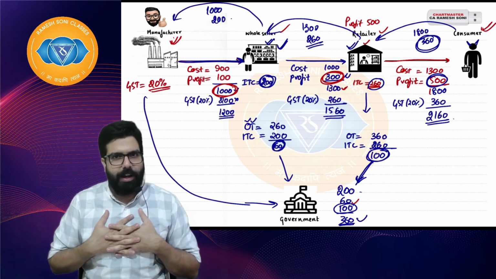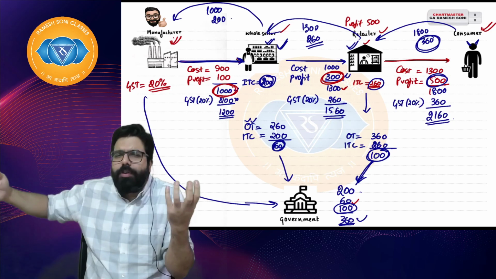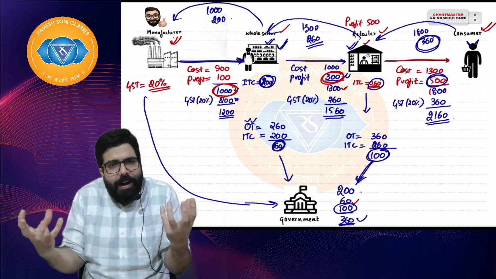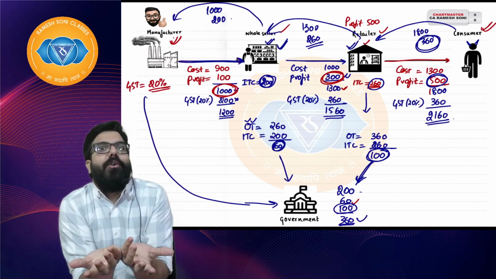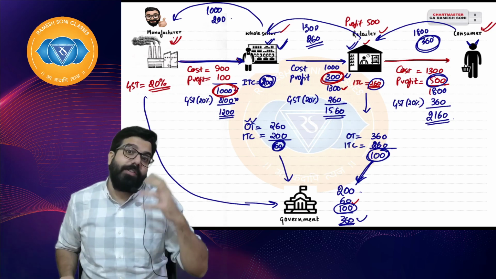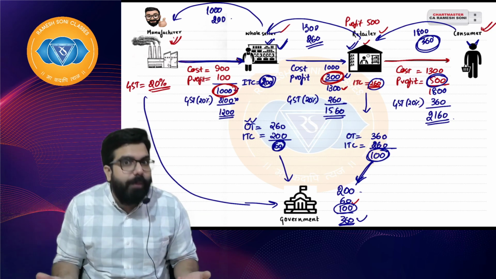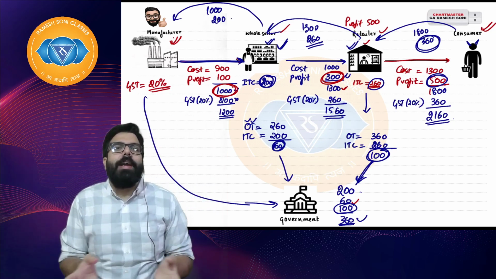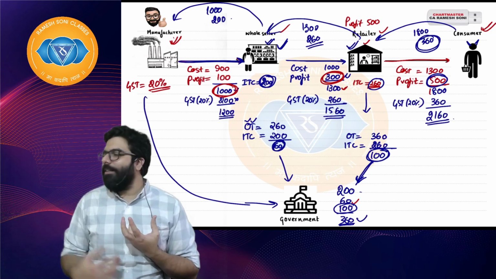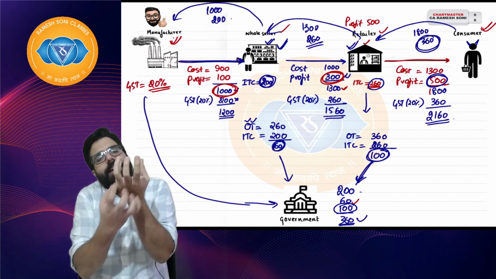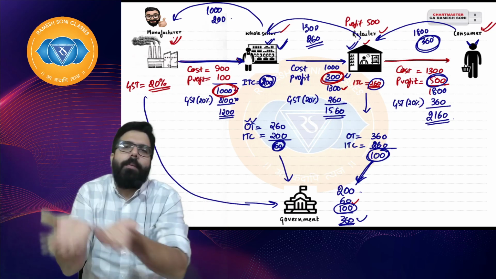Whatever my sales are in a month, I will take the total of the sales and calculate output tax. Whatever my inward purchases are, goods, services, capital goods, whatever tax I have paid, I'll take the credit. Output tax minus input tax, the remainder I pay to the government and file a return. Over, chapter, that's it. But on what goods I have to collect, what are the conditions on which I will get credit, when do I have to pay, how do I have to raise an invoice, all these procedures make GST look big. Otherwise, I am a shopkeeper selling my goods, I collect my tax, on my purchases I pay tax, output minus input, and the remaining amount I have to pay to the government. That's it, that is GST. And after making the payment, I have to inform by a return.